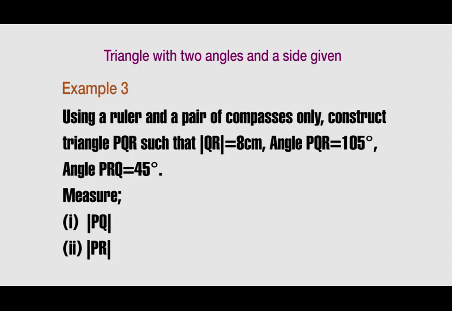Using a ruler and a pair of compasses only, construct triangle PQR such that the length QR is equal to 8 centimeters, angle PQR is equal to 105 degrees, and angle PRQ is equal to 45 degrees. Measure I, the length PQ, and II, the length PR. Let's look at the solution.